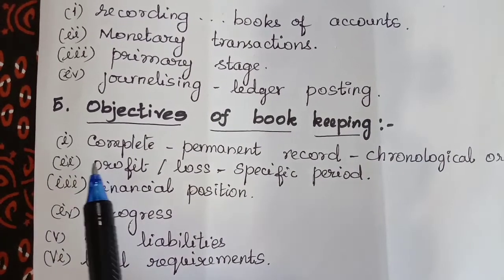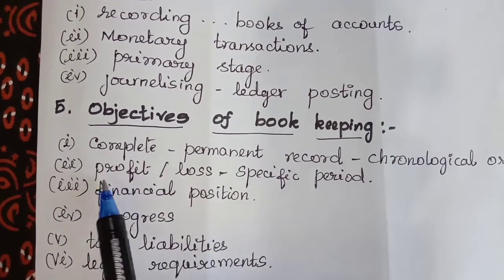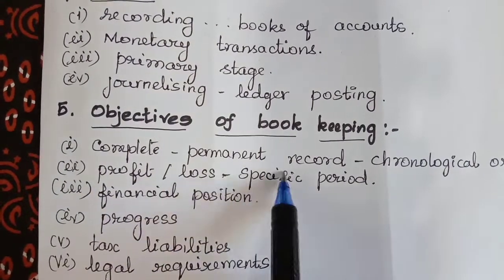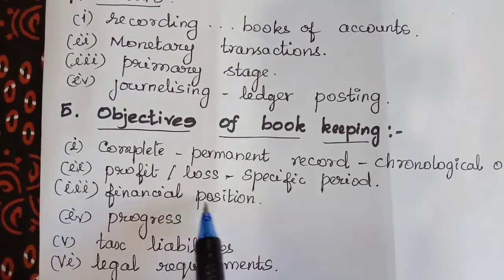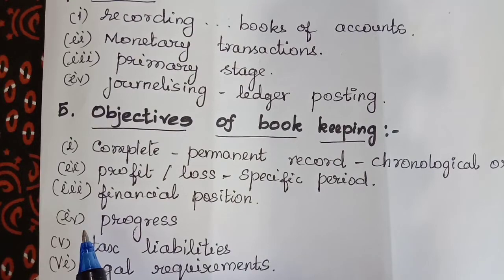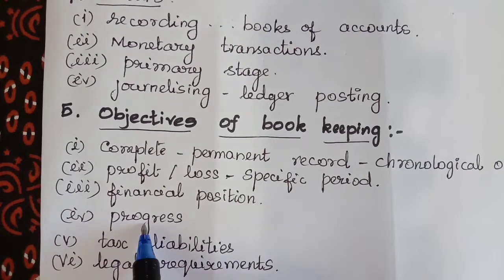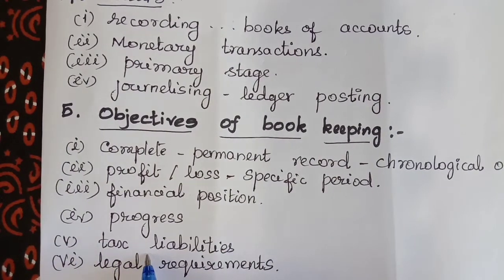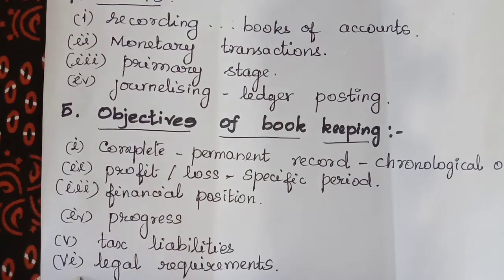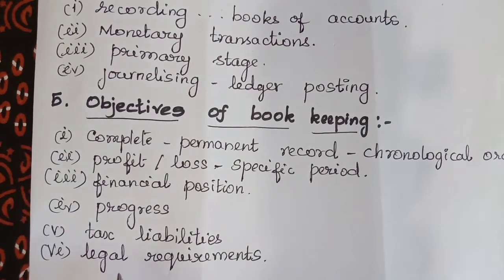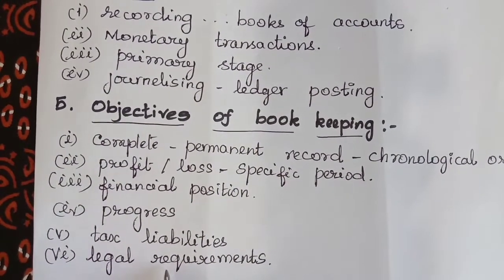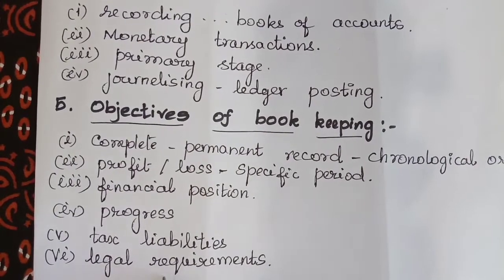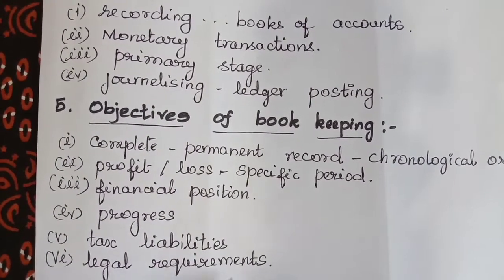So first one, to have a complete permanent record. Second one, to know the profit and loss of the business. Third one, to know the financial position of the business. Fourth one, to understand the progress of the business. Fifth one, to submit accounts to tax authorities. Sixth one, books or records maintained by a businessman act as a legal evidence in case of future dispute.